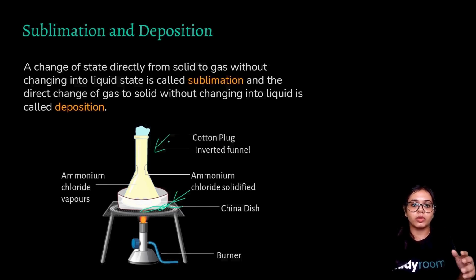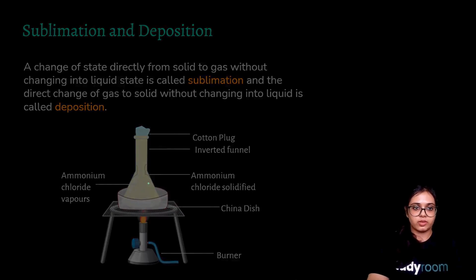But when you move towards the upper stem of the inverted funnel, you will observe that there is solid ammonium chloride there. Why? Because towards the upper part of the funnel, the temperature is not that high for the solid ammonium chloride to transform into vapor. That is why solidification happens at the upper part of the funnel, where you get solid ammonium chloride. So this is the deposition process, and the changing of solid into vapors is the sublimation process.